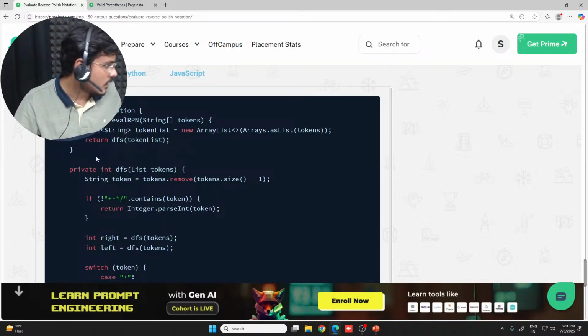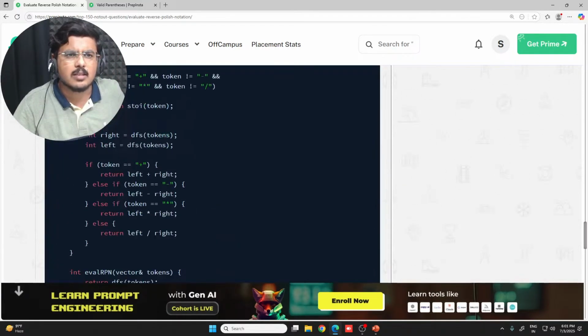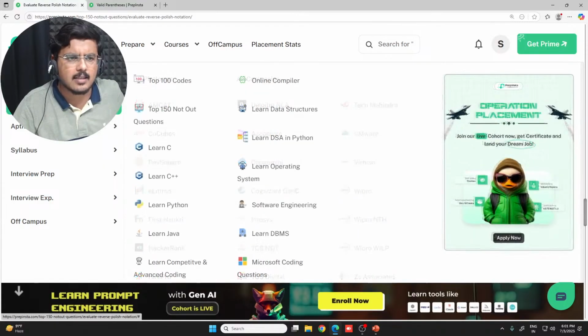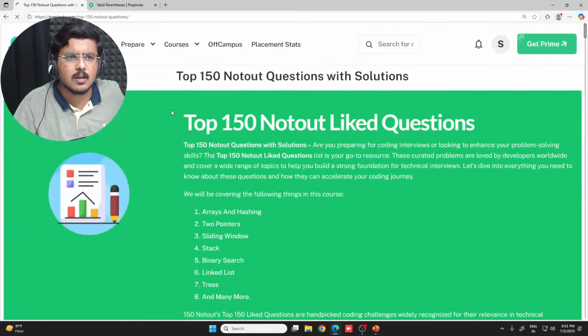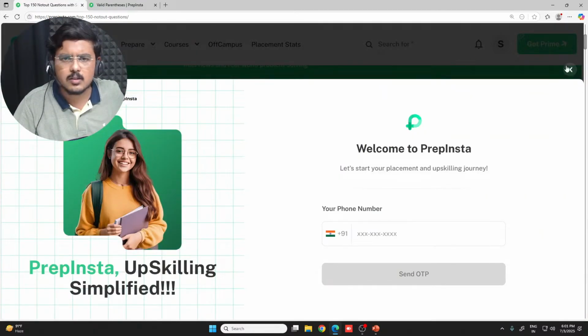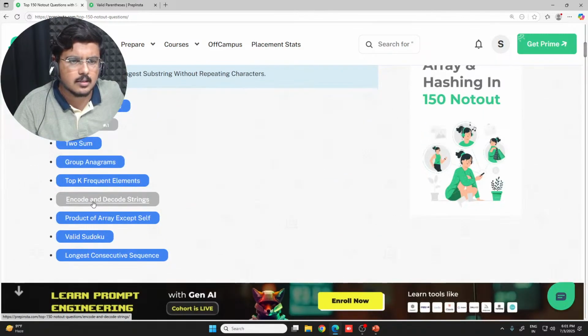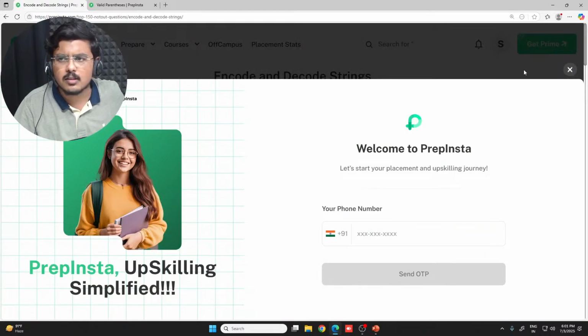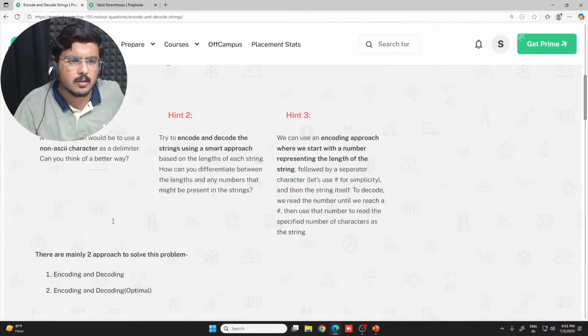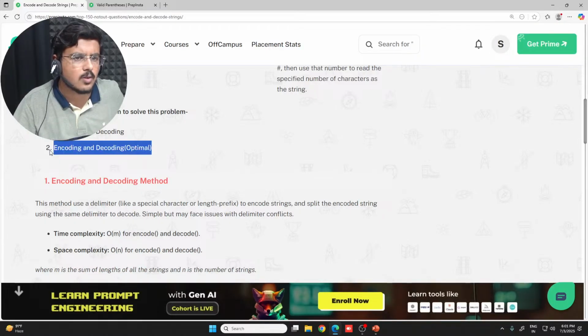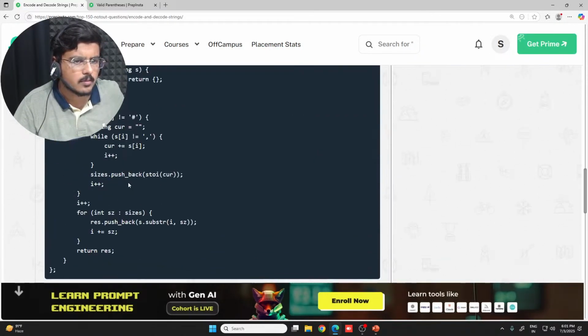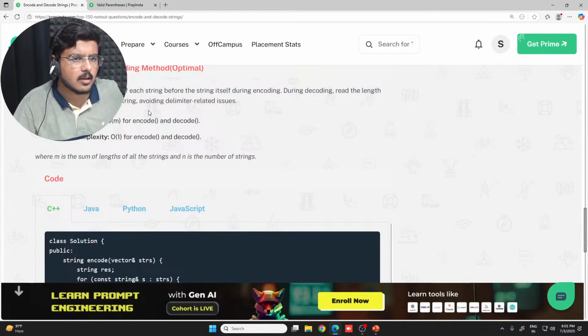Okay, Shashi is saying, can you please optimize the encode and decode code from arrays? Is it not optimized? I guess it has the optimized approach as well. I'll just see encode and decode. It has it. If I'm not wrong, it has. See, it has the optimal approach. The optimal approach is present here.